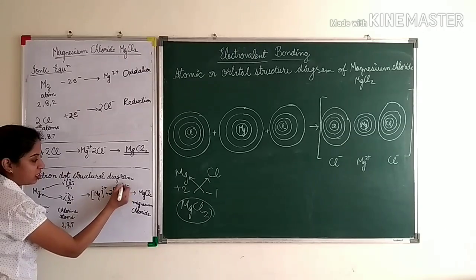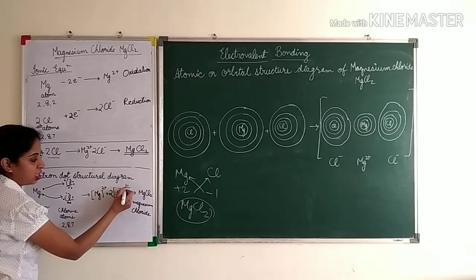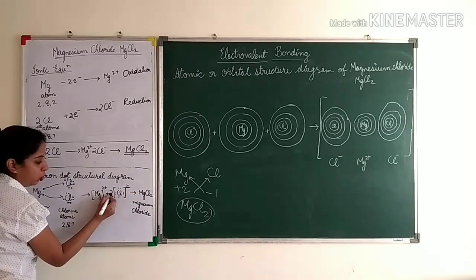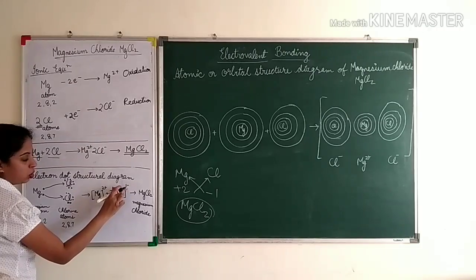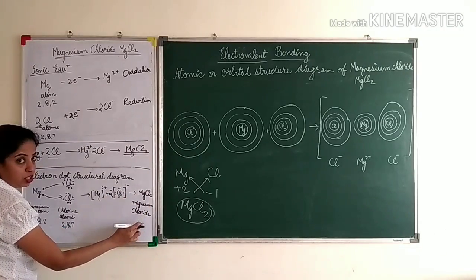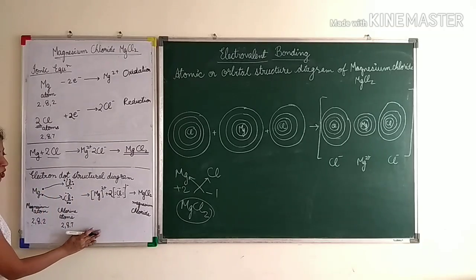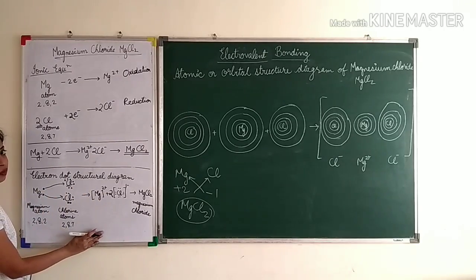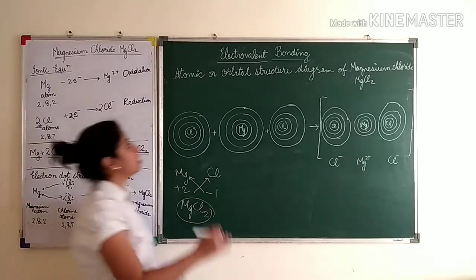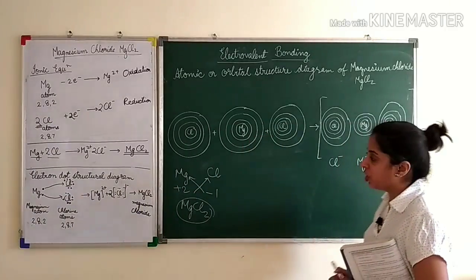Okay, you can't change the valency. You can't put minus 2 here. This is minus 1 for chlorine, but you will put 2 here. Okay, so this becomes MgCl2, which is magnesium chloride. Please watch this part of the video 2-3 times because this is the most frequently asked question given in your board exam. Now let's have a look at the atomic or orbital structure diagram.